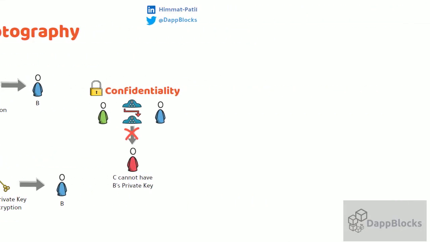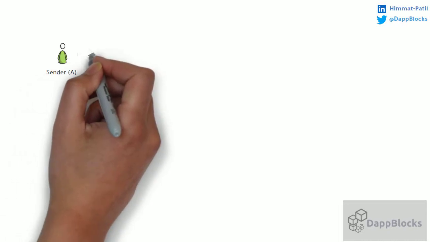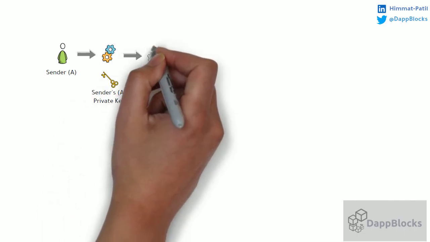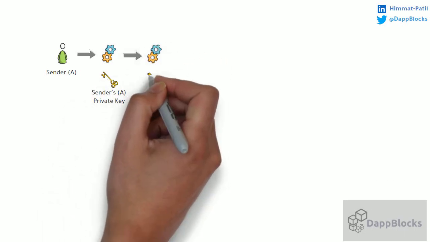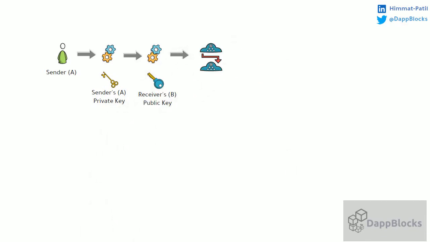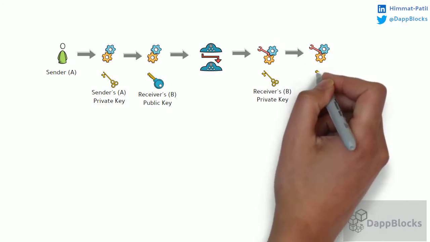Still, we have other network problems. In order to solve that, the sender uses two times encryption. The sender first encrypts the message using his own private key, then that encrypted message is again encrypted using the receiver's public key. And once the receiver receives that encrypted message, it first decrypts using the receiver's private key and then again decrypts using the sender's public key and reads the original message.